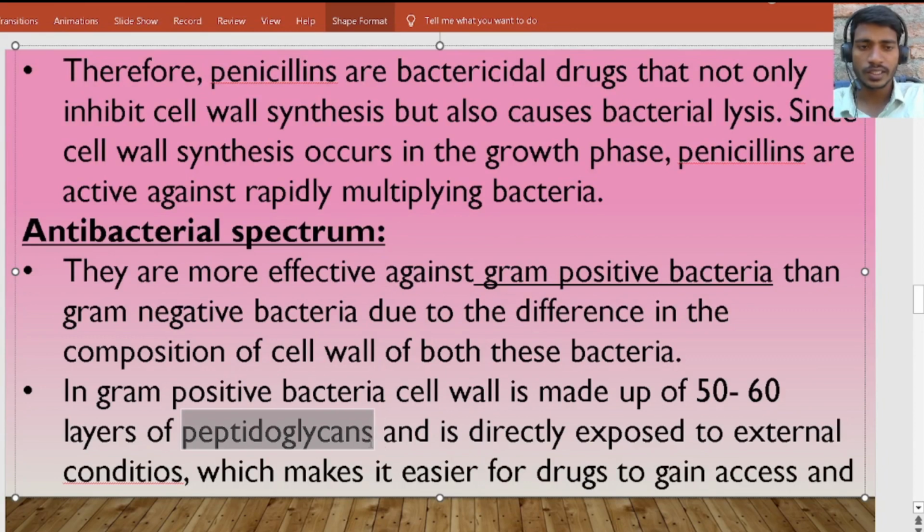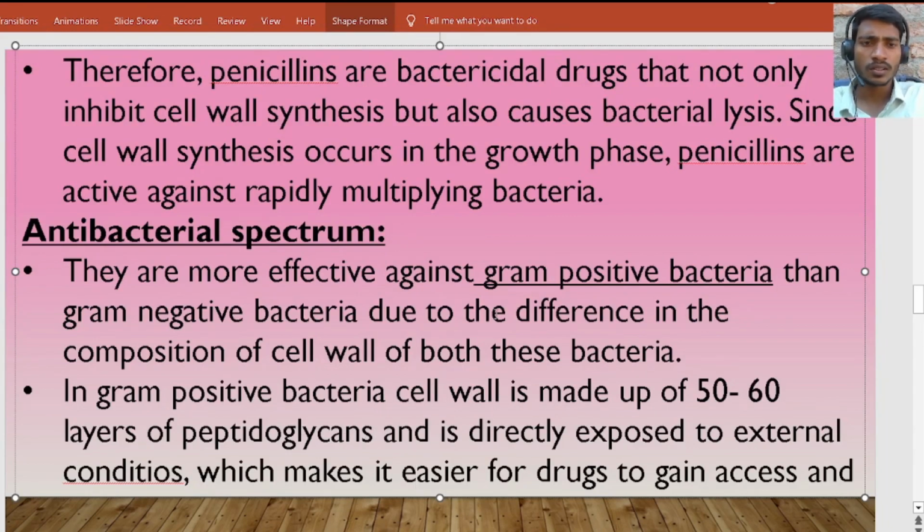As we discussed earlier, the cell wall of gram positive bacteria is made up of 50 to 60 layers of peptidoglycan. So our main mechanism, inhibition of transpeptidation, inhibits the formation of the cell wall of gram positive bacteria, which leads to cell death.